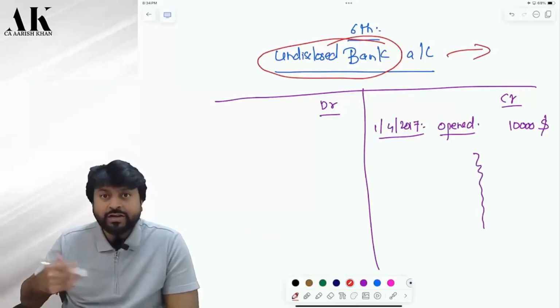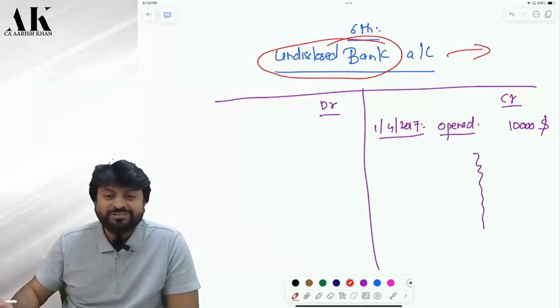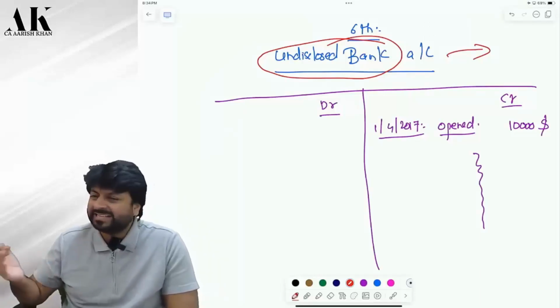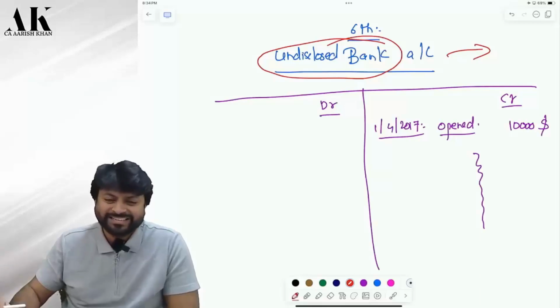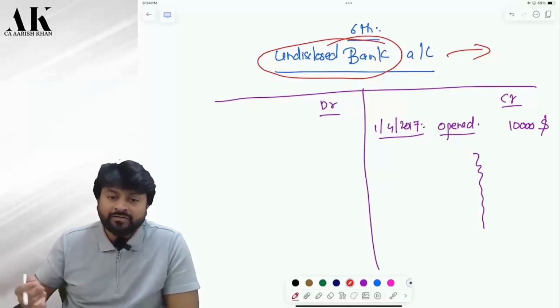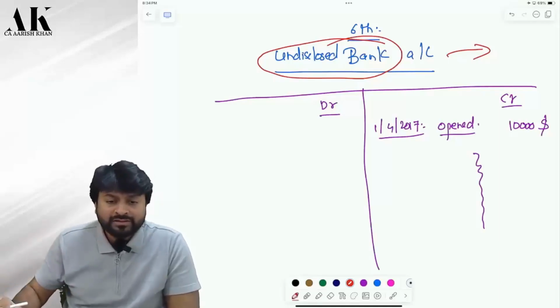So the law, how to value this? It would be a difficult task. It is easier to value bullion, jewelry, painting, immovable property, shares, securities, right? But how will you value a bank account? If I tell you, Palani, value your saving bank account, how will you value it? Closing balance? No. It's not that easy.